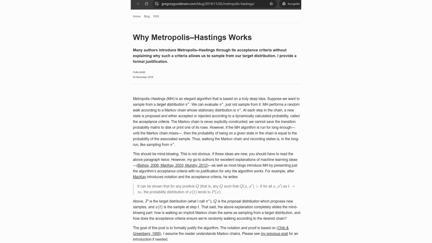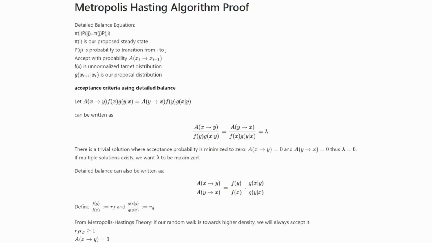But how do we know that this stationary distribution is the same as our target distribution? They are the same if detailed balance can be satisfied. At each step in the chain, a new state is proposed and either accepted or rejected according to a dynamically calculated probability, called the acceptance criteria, or alpha. So we rewrite detailed balance as the product of target distribution, proposal distribution, and alpha, rearranged as A over F g, and let this fraction equal lambda.